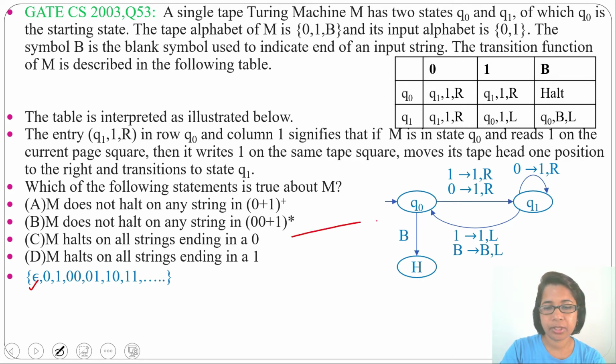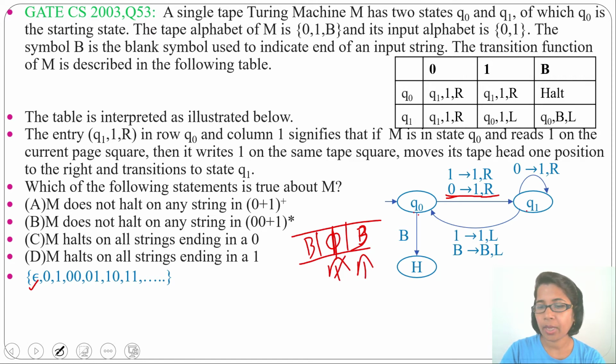Next check for 0. At Q0 state by seeing 0, 0 will be changed to 1 and will move right. Now at Q1 state by seeing blank, blank will be blank and will move left. Next at Q0 state by seeing 1, 1 will be 1 and will move right.